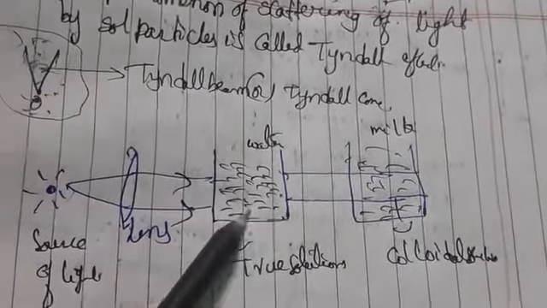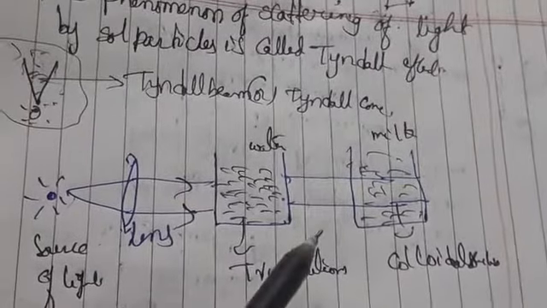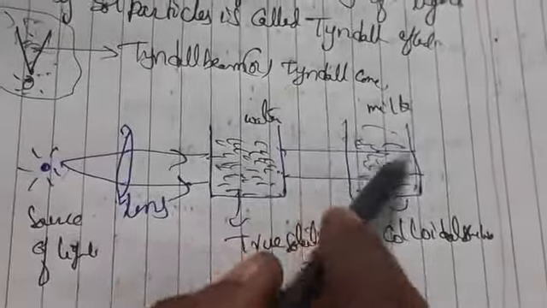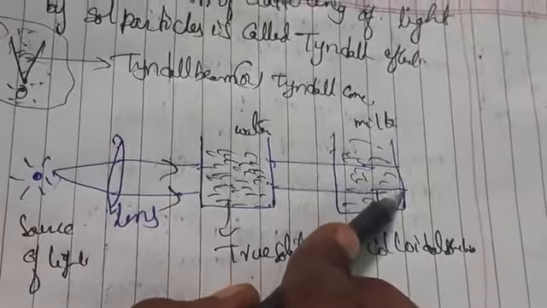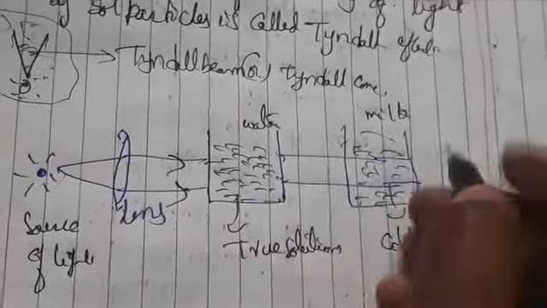When you take water, it will not scatter light. In water the light is not scattered because it is a true solution. True solutions are nothing but clear solutions, so the light just passes through. If you see milk, milk is a colloidal solution, so the light is scattered in the colloidal solution. Means in colloidal particles the light beam is formed, so we can see the light beam.